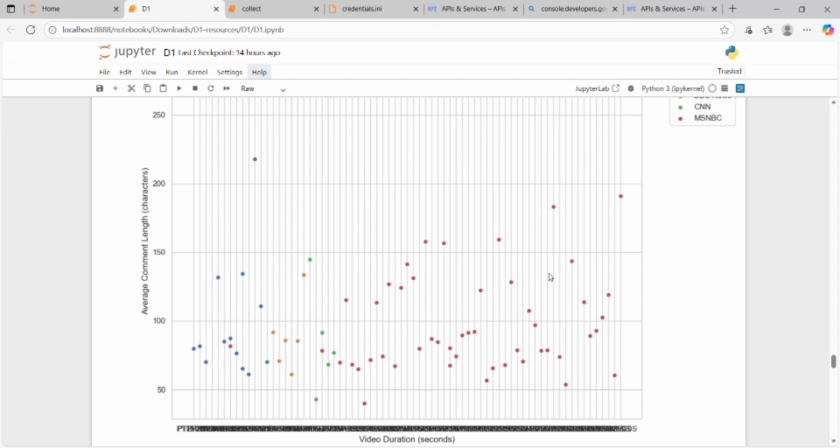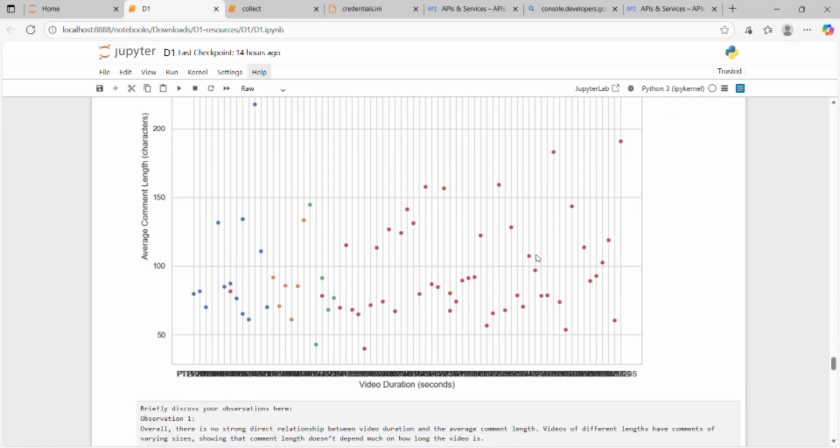However, I did notice MSNBC viewers wrote slightly longer comments compared to other channels. On the other hand, BBC, CNN, and Fox News viewers wrote shorter and more direct comments. So, I conclude that video duration does not really affect how long comments are. It depends more on the audience type and topic.